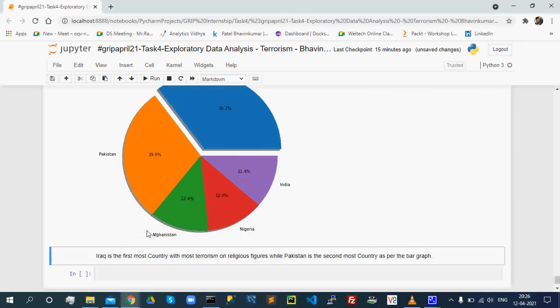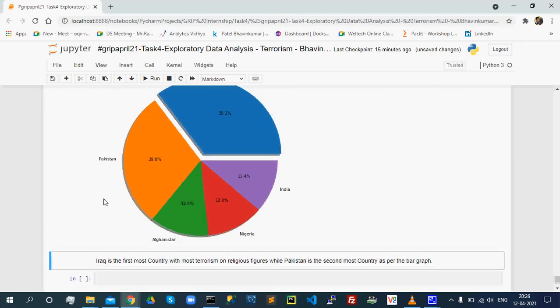Both of these countries have the maximum number of religious attacks. That's all from my side, guys.